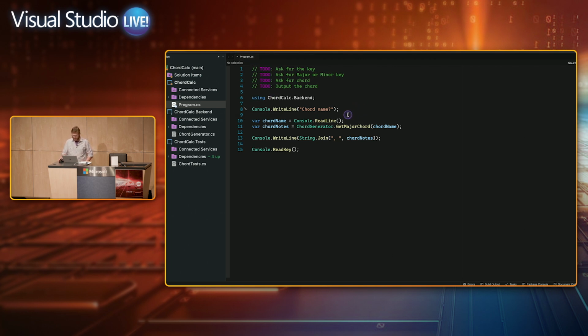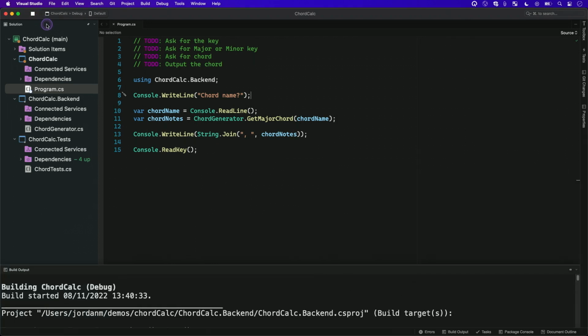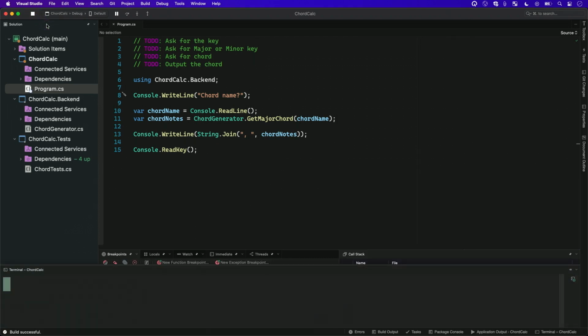So if we jump into source code here, this is my very basic, I like when I'm developing stuff, I like a minimal approach of the bare bones of what I need first, and then I build up over time to more of an architecture as I need it. So I've got my bare bones program here. This is a very simple console app to let me pass in the name of a chord, and then it'll spit out, say, 3 notes in the chord. So if I wanted to know the G major chord, it tells me it's got notes G, B, and D in that. And that's it. That's all this does right now.